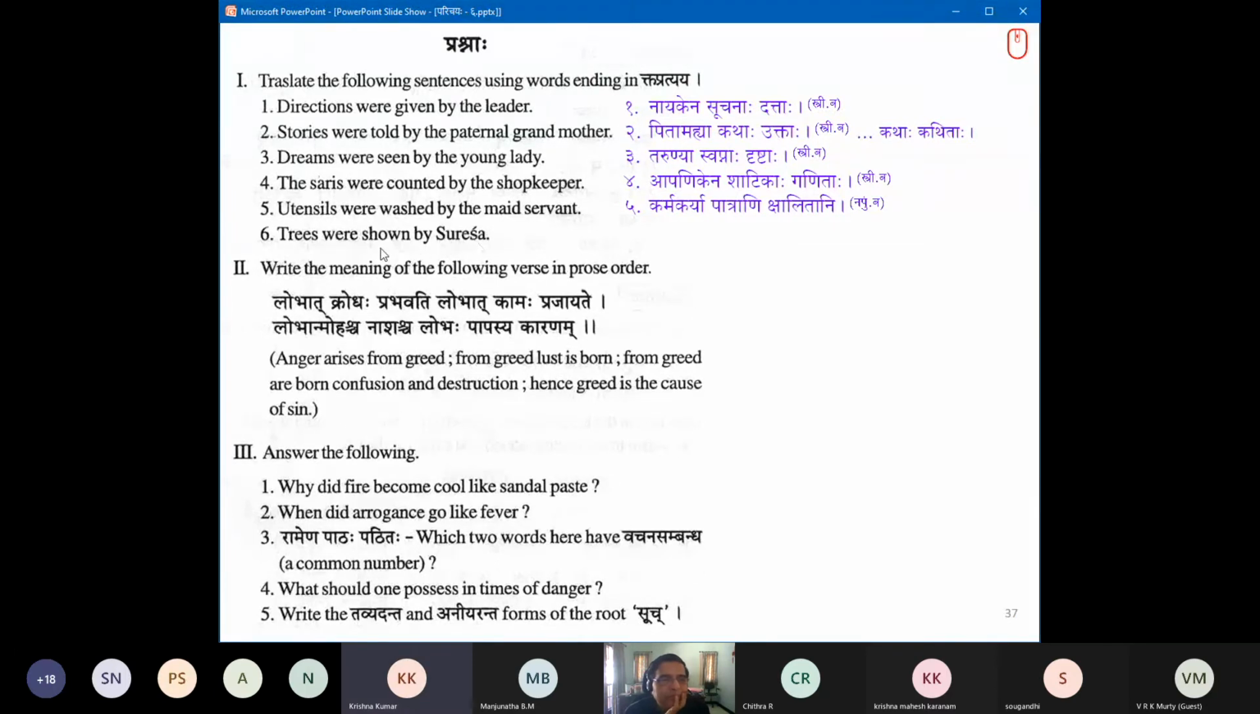Sureshena. No, Sureshena. Nakara will come because Shakara is there a little bit. So Sureshena, it's okay. Let's move on. Sureshena, trees will be vrikshaha. Shown darshanam. But vrikshaha? So darshaha. Darshitaha. Okay. Well done. I think the construction was very well engineered. Sureshena, so there is nakara only.